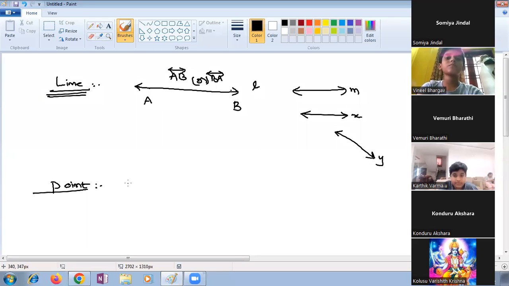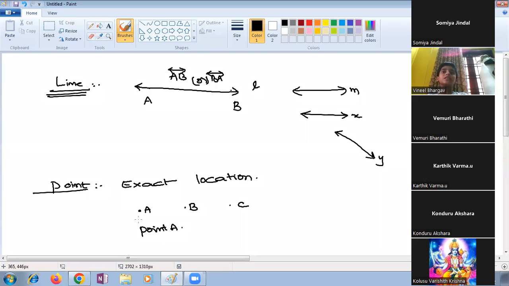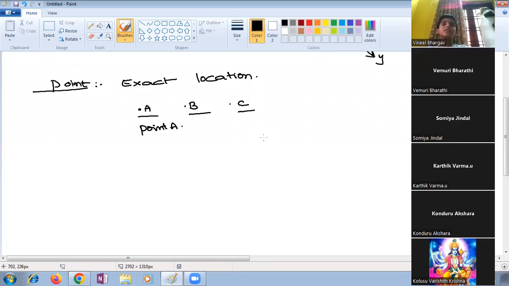Yes, ma'am. A point is an exact location. We can give a name to it also. How to read a point, children? Point A, point B. We can denote a point by giving it a name, like lines also, with capital letters. Point A, point B, point C, point D, like that. We can represent the point with a capital letter and a dot.